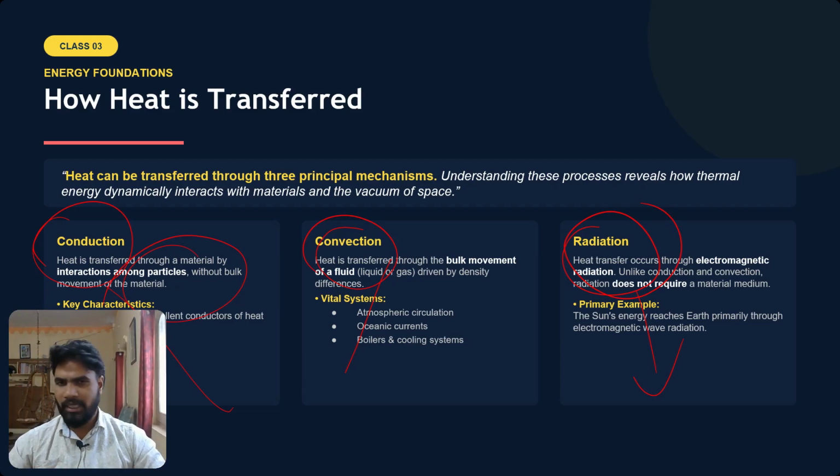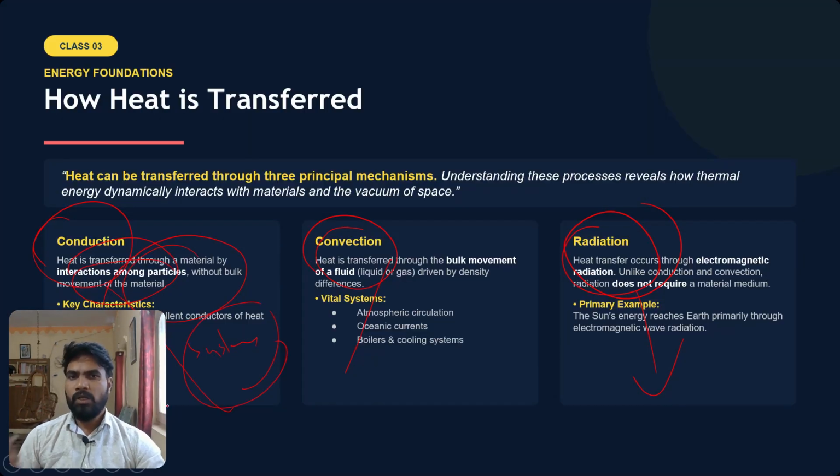That is called conduction. It is happening because of the interactions among the particles within the system. Generally, conduction happens in solid materials or solid systems.